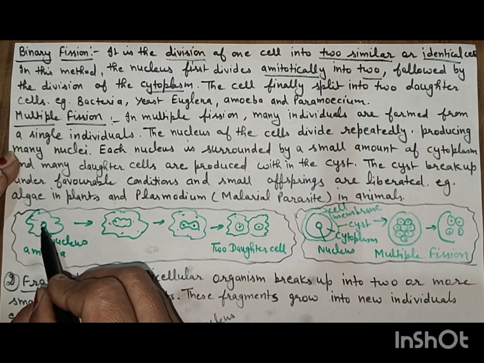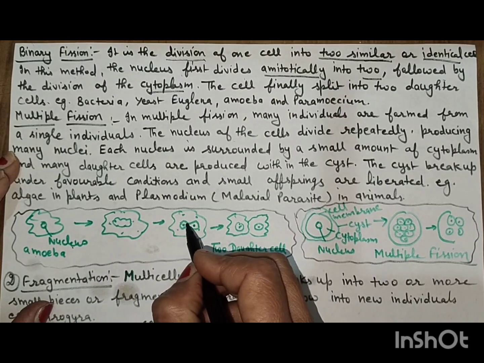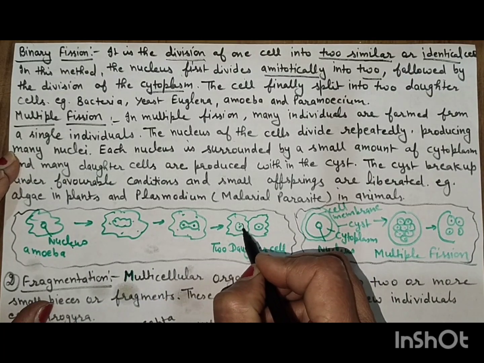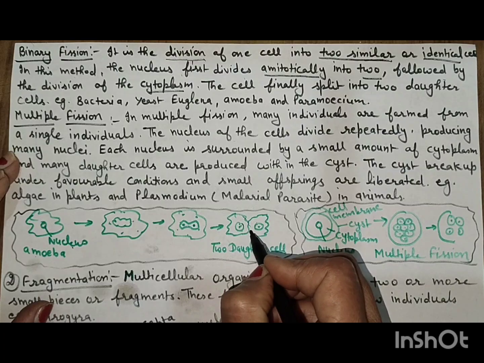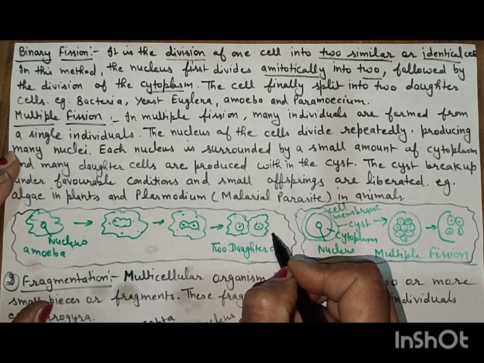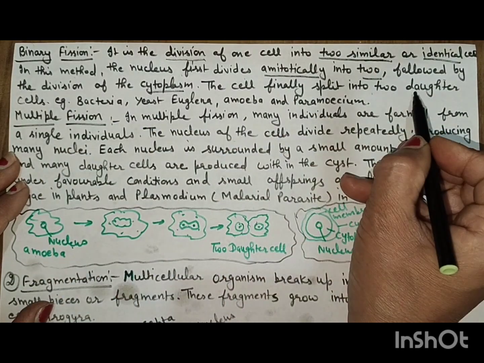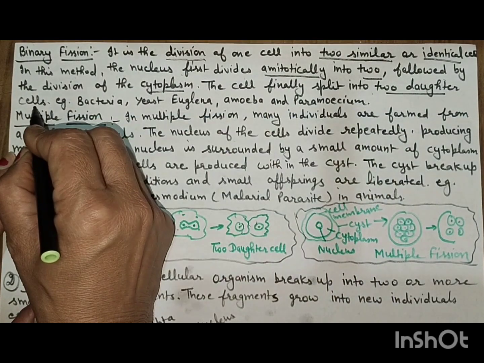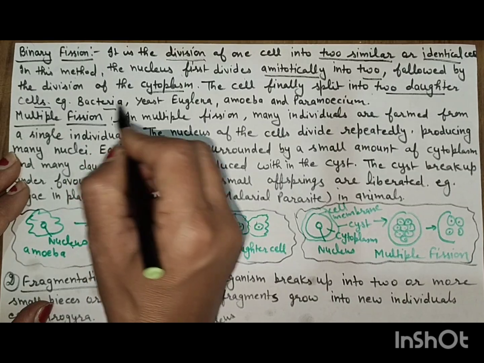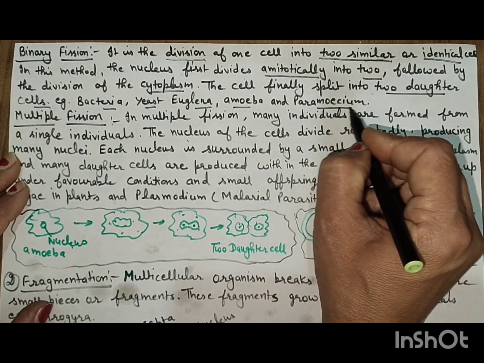This is the amoeba. This is the nucleus. Here the nucleus starts to extend and slowly separates, and then the division of the cytoplasm takes place and two new organisms or two daughter cells are formed. Examples are bacteria, yeast, euglena, amoeba and paramecium.